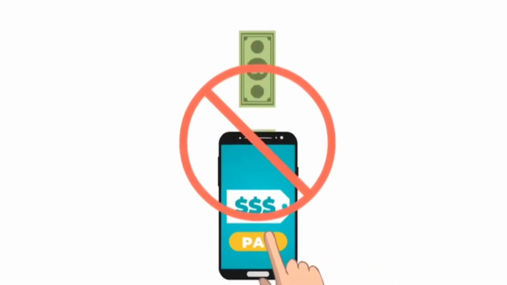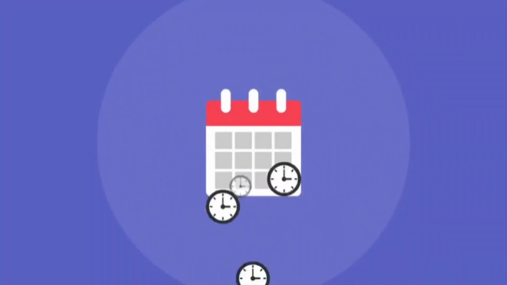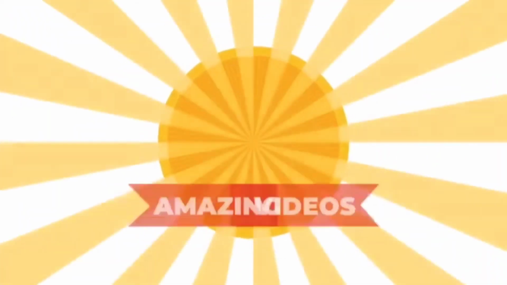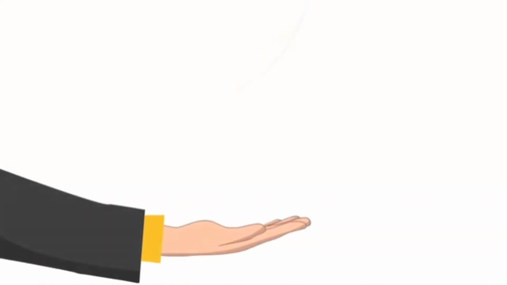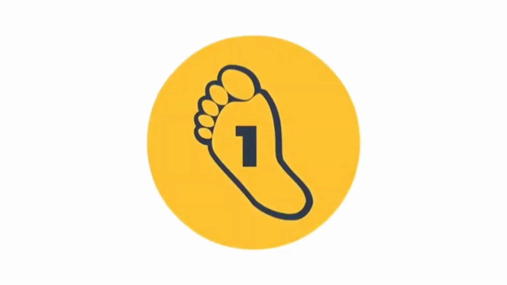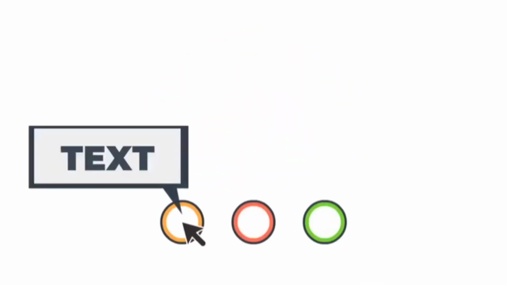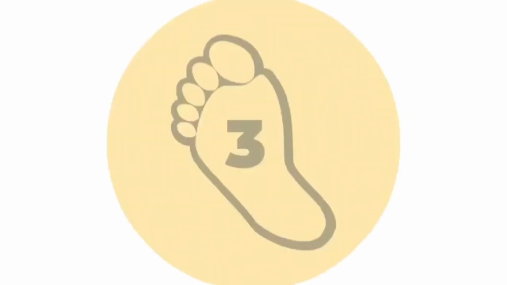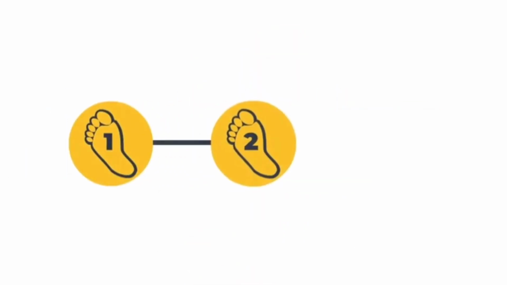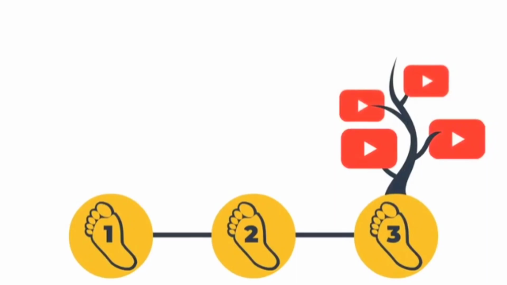You no longer need to pay hundreds of dollars for some special software or spend hours and hours of time to create them. Nor do you need any technical experience to generate these amazing videos. Here's how easy Vidently is to use. Step 1. Select scene templates and swipe them into place. Step 2. Customize hotspots with your own text, image, or video. Step 3. Generate. That's it. Those 3 steps will have you generating your next eye-catching video in minutes.